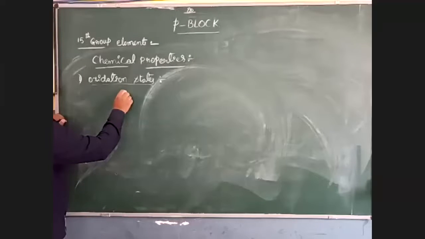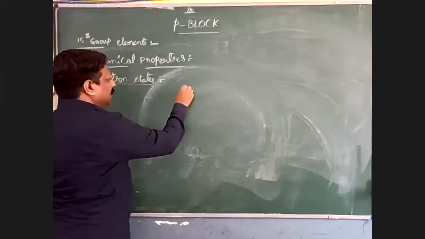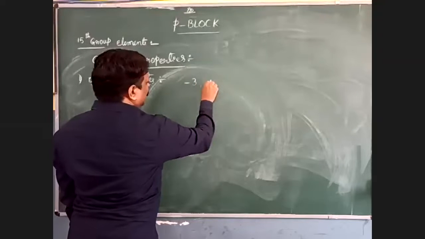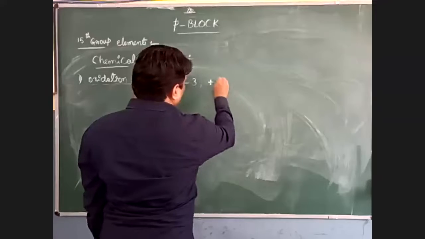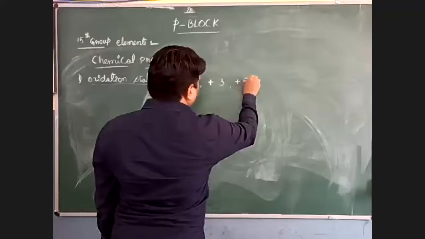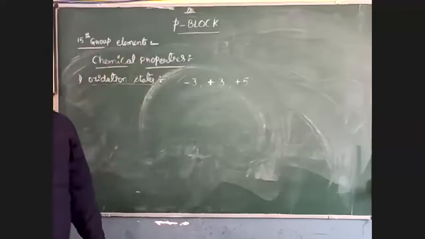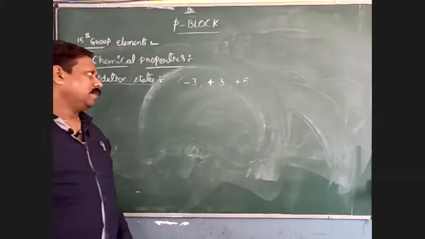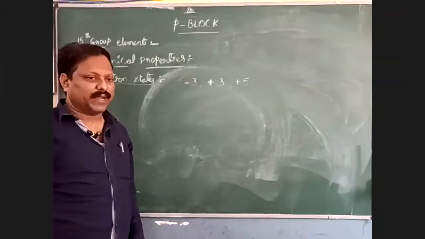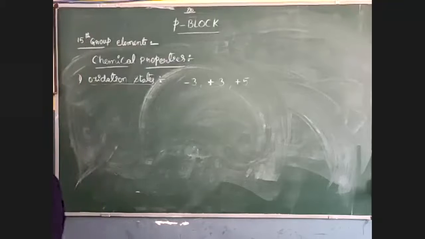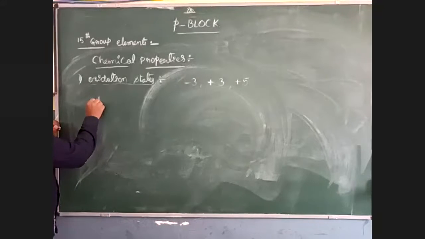All these elements have some general oxidation states like -3, next +3 and +5. So the general oxidation states of these elements are -3, +3 and +5, available for all these elements. First I am going with the element nitrogen.